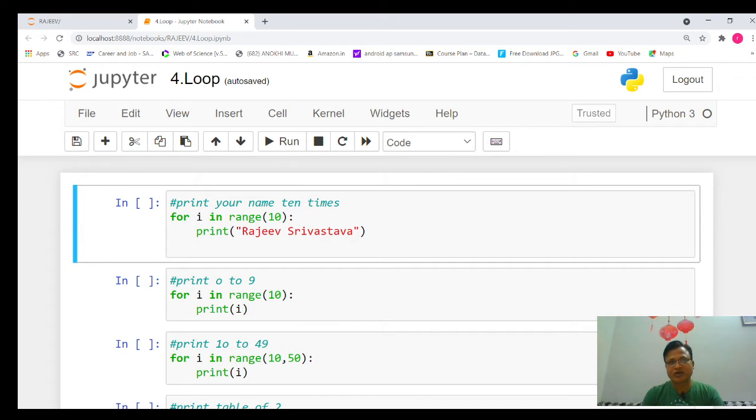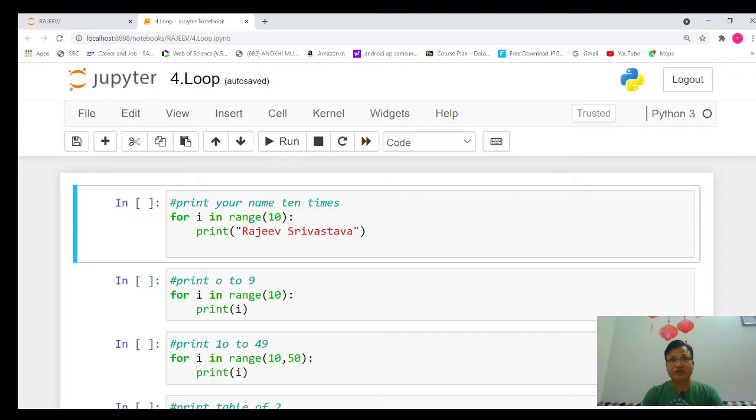I discussed that whenever we want to repeat some portion of a program, we will definitely use the loop concept. Suppose I want to print my name 10 times, 20 times. Here the loop will be very helpful. Second important thing, there are different types of loops available. Two basic ones are for loop and while loop, which I discussed in that lecture.